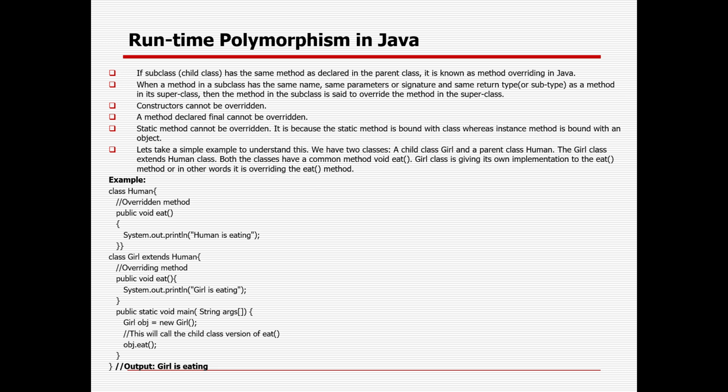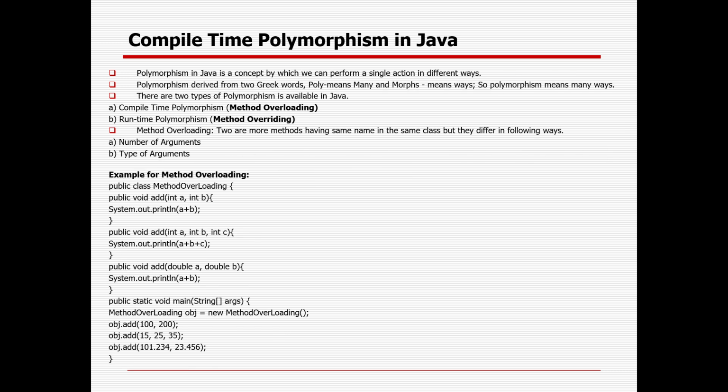What is the way I can do it? Try to understand with this simple logic. So there is an option called the super keyword.